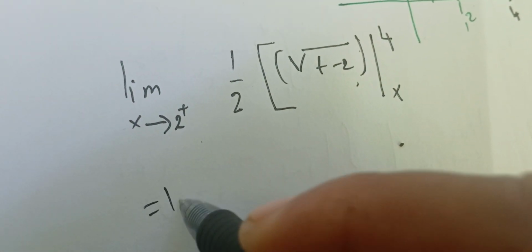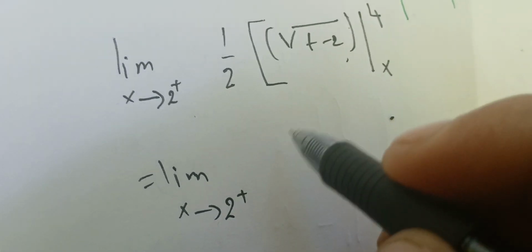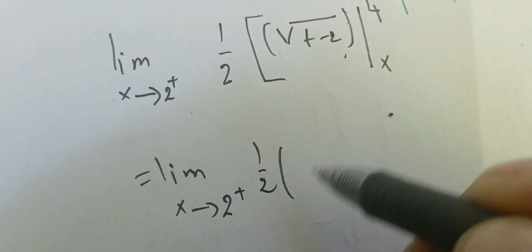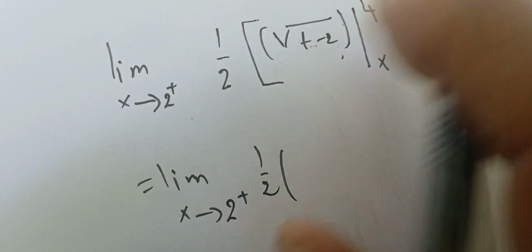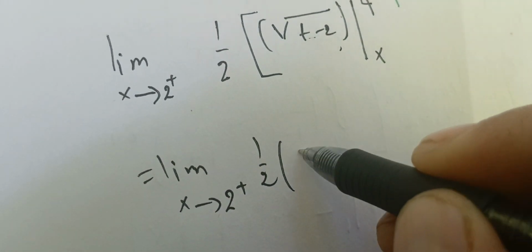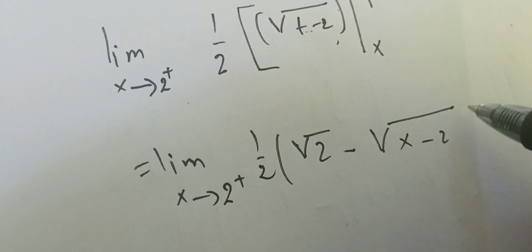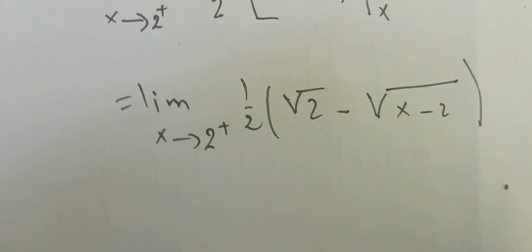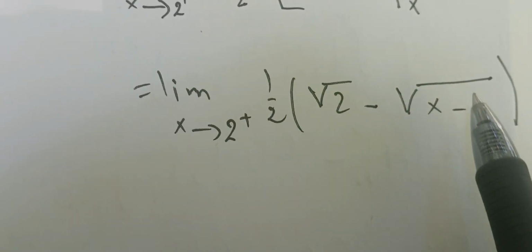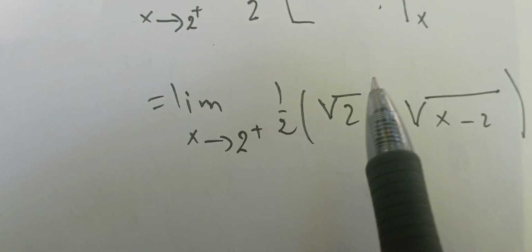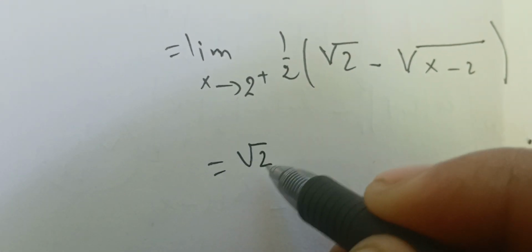So this gives the limit as x goes to 2 from the right of 2 times, when I plug in t as 4, the square root of 2 minus the square root of x minus 2. Now I can take my limit as x goes to 2 from the right. Here I get 0, and therefore I have a finite value, which is 2 times the square root of 2.